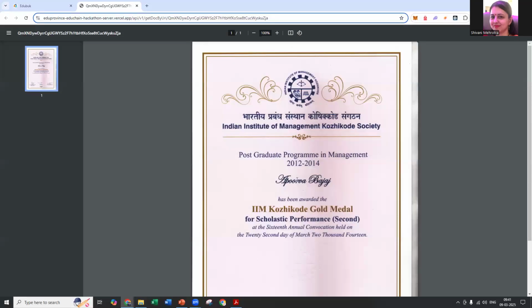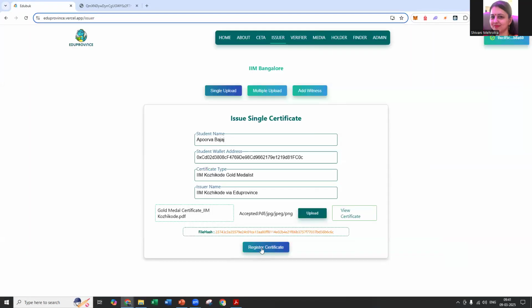So it will open in a new tab where you can see the exact certificate which has been uploaded. It cannot be tampered with. There can be no changes in the certificate. So the verifications, and we can click on the register certificate button. There will be a file hash displayed in orange right now.